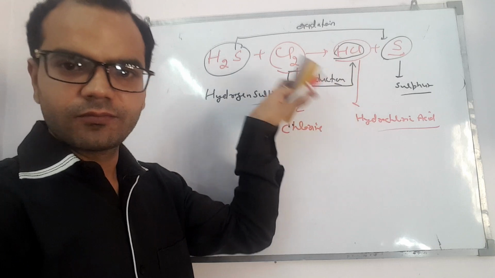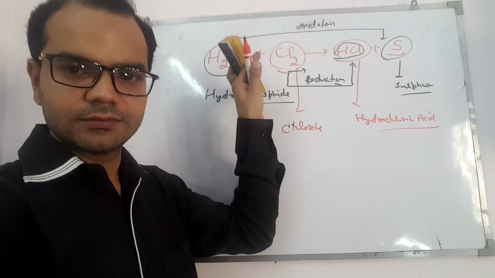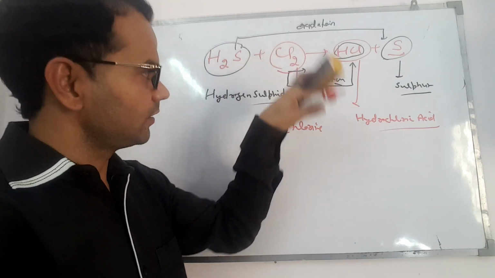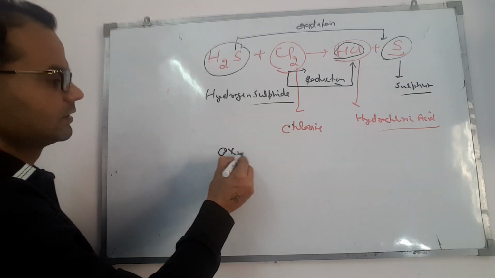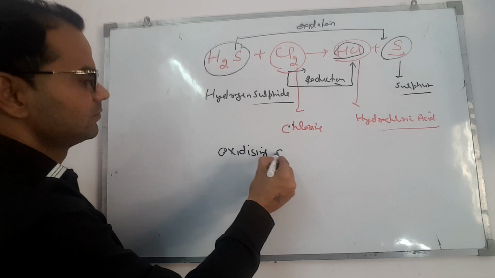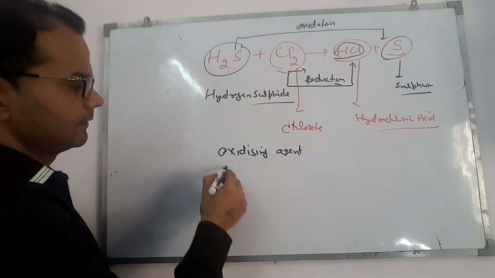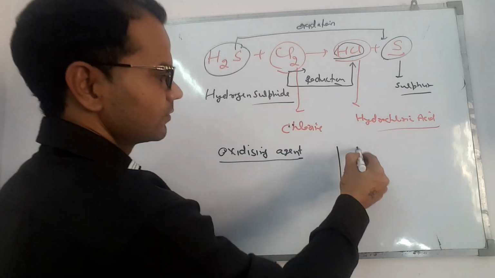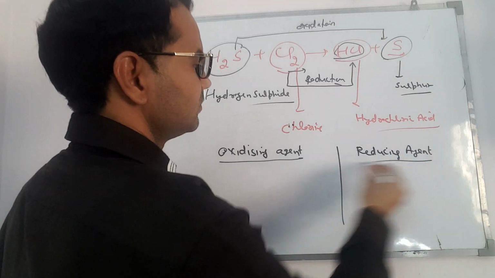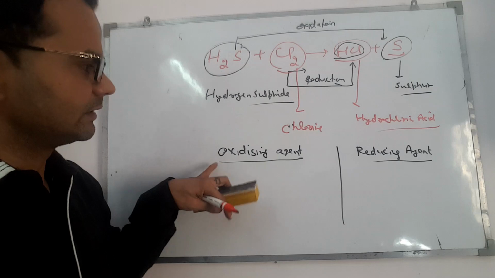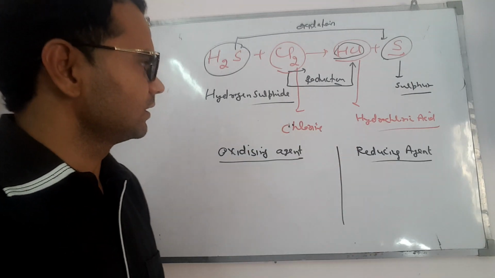So this is again a redox reaction. Clear? Here now I am going to introduce two more terms: oxidizing agent and reducing agent.